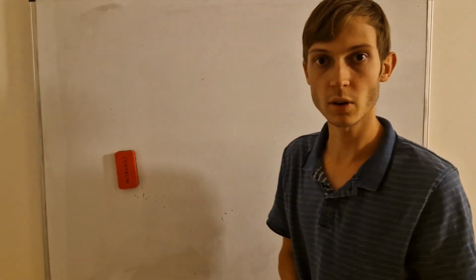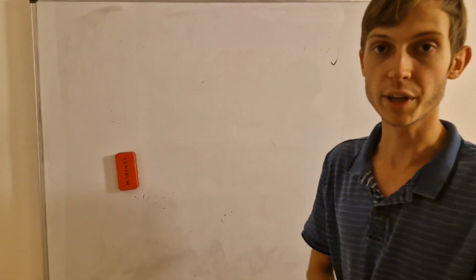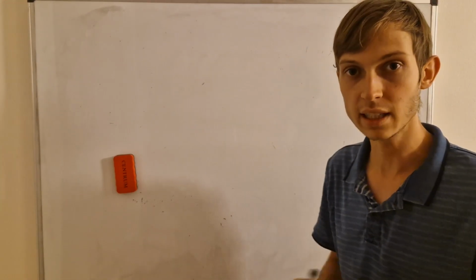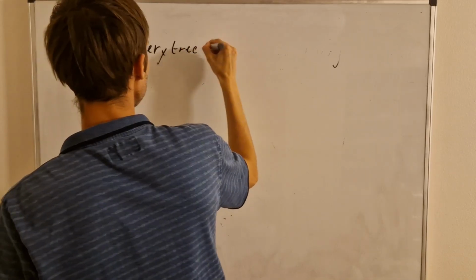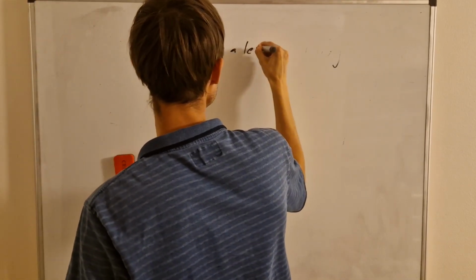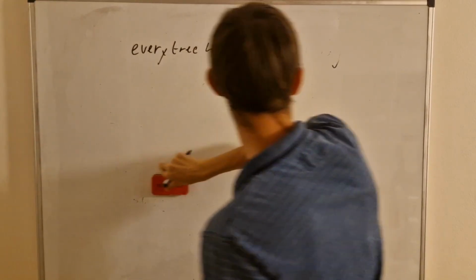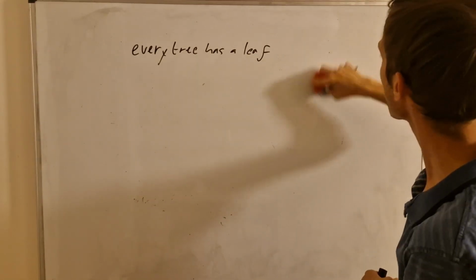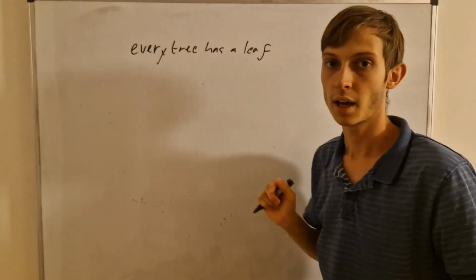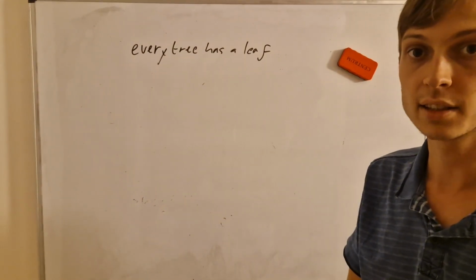Greetings, in this one we'll be talking about the statement and proving it that every tree has a leaf. So I'll write it. Every tree has a leaf. In the context of graph theory, of course, where trees are acyclic connected graphs, and leaf is a special vertex